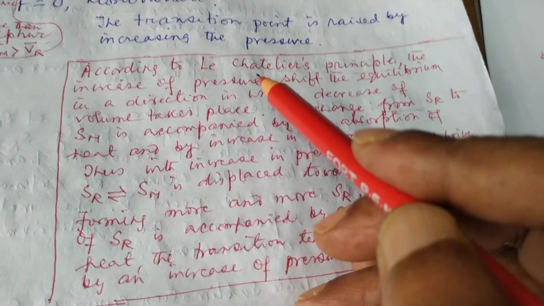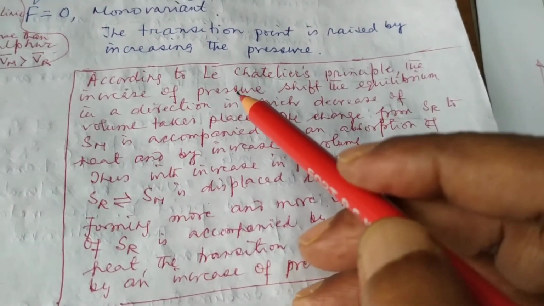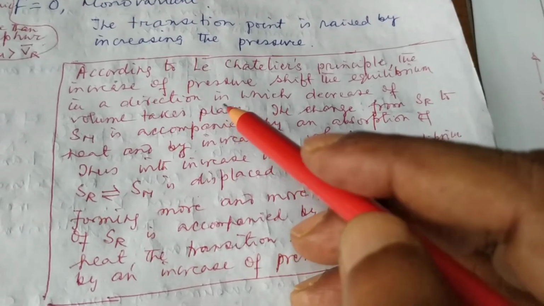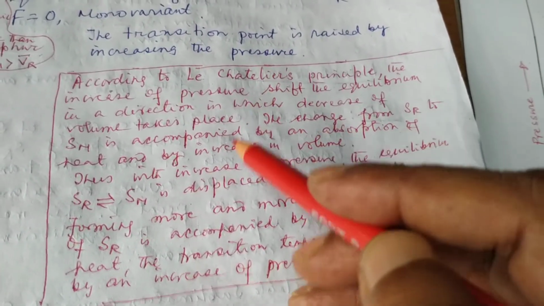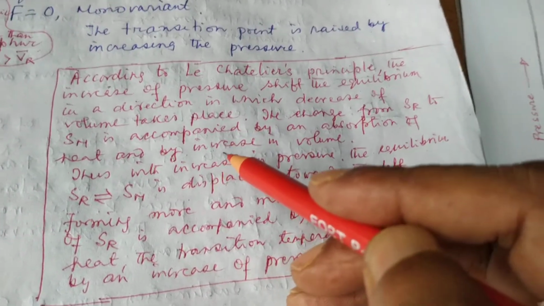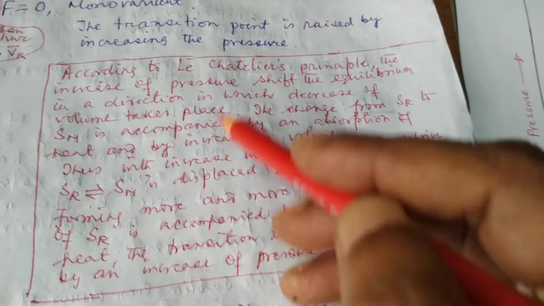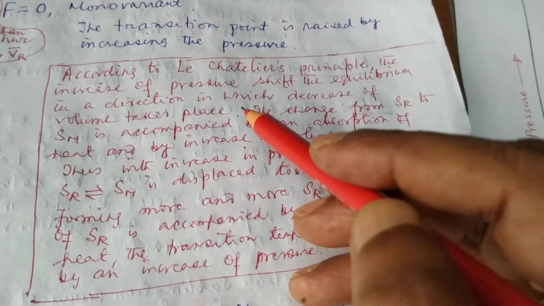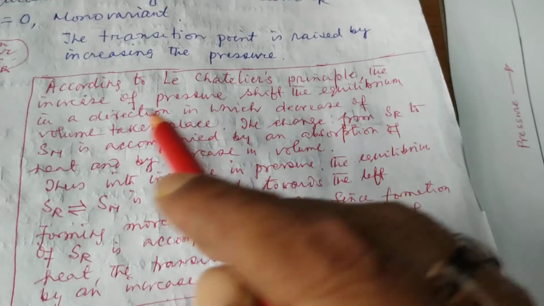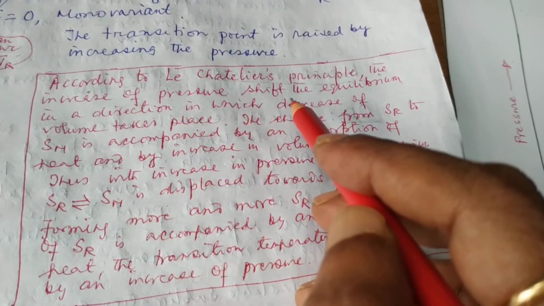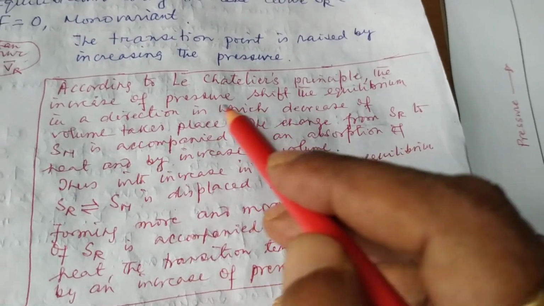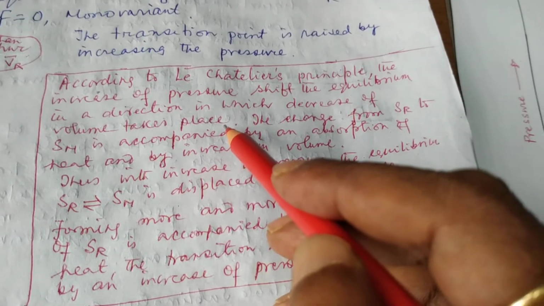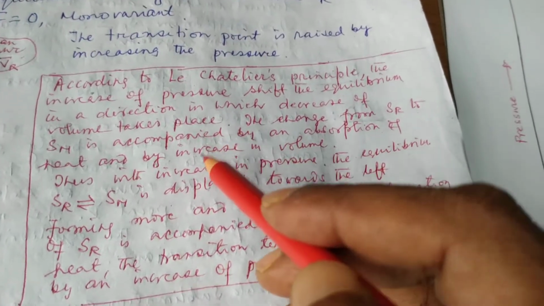When one of the parameters conditioning the equilibrium is changed, the system will go in such a direction that the effect can be nullified. So, if we increase the pressure, the volume will be decreased.